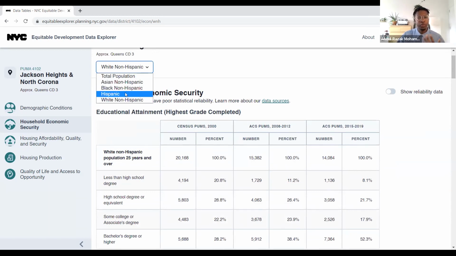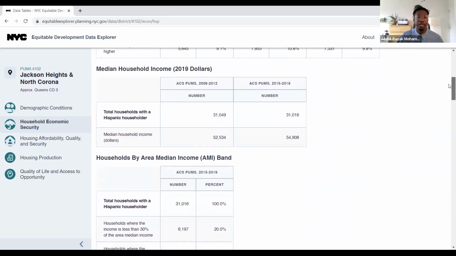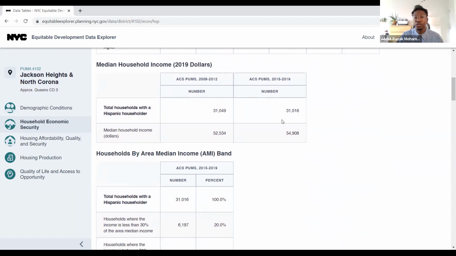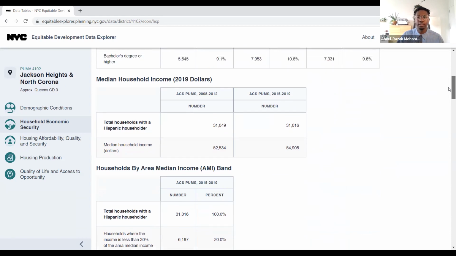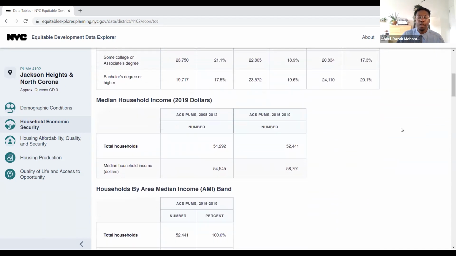Let's hop back real quick to the Hispanic population to understand some of their experiences within their socioeconomic status. So in looking at the median household income, we see that the Hispanic population earns about $55,000 on an annual basis as of the most recent collection of data. When we want to compare that back to the total population, we can go back to the drop-down menu here, and the total population earns about $59,000. And so the Hispanic population, based on those numbers, typically earns less than what is seen within the total population.